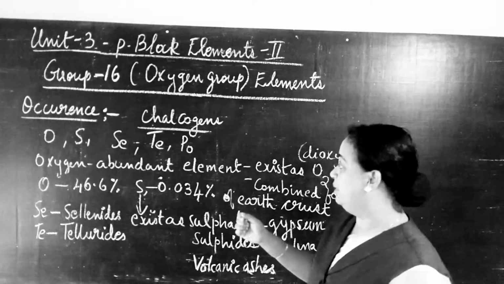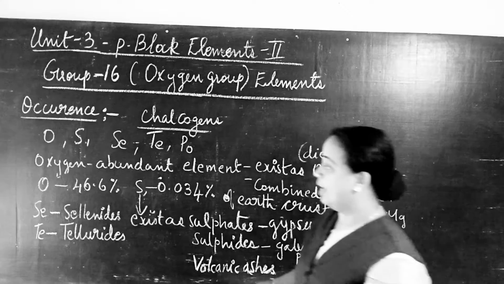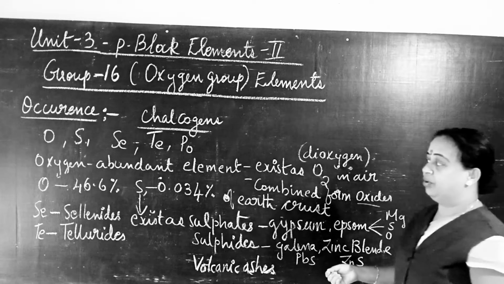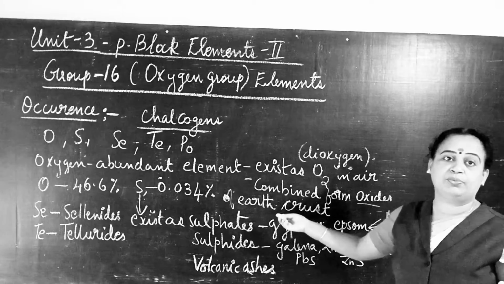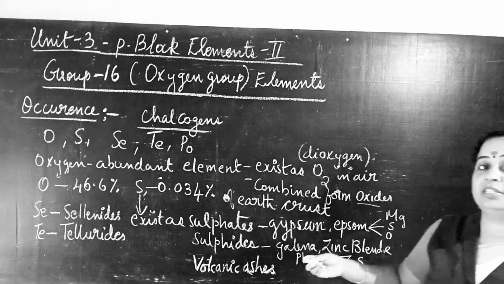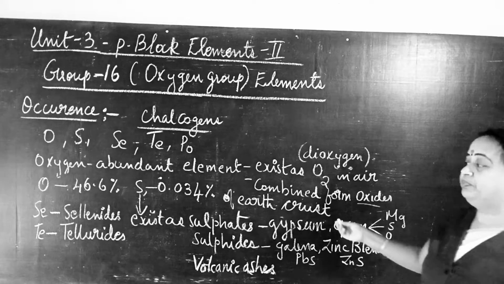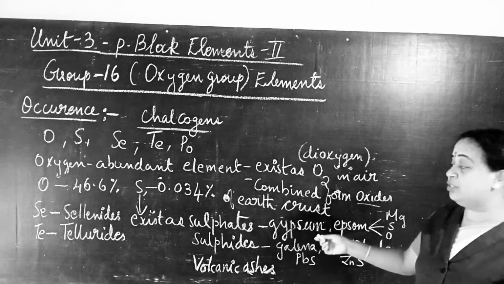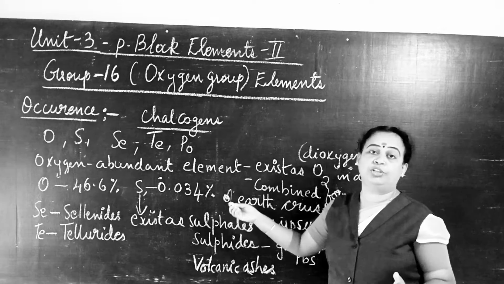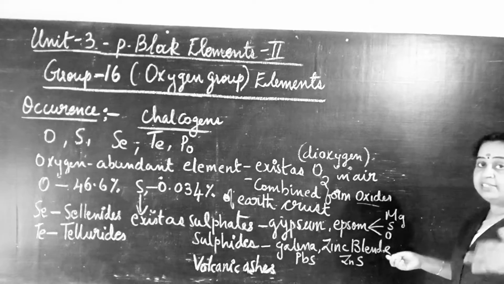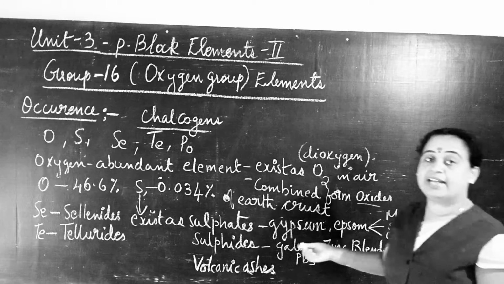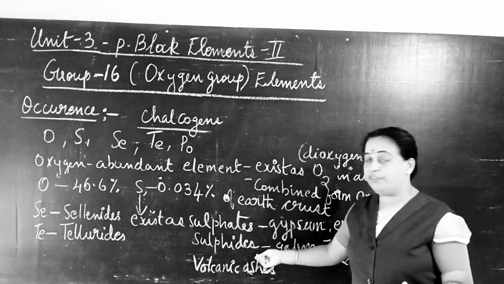Then the other element is sulfur, along with selenium and tellurides. Oxygen's abundance is 46.6% in the earth's crust. Like oxygen, sulfur is also present in the earth's crust, with 0.034% of the crust made up of sulfur. How does sulfur exist? Sulfur exists as sulfates and sulfides.